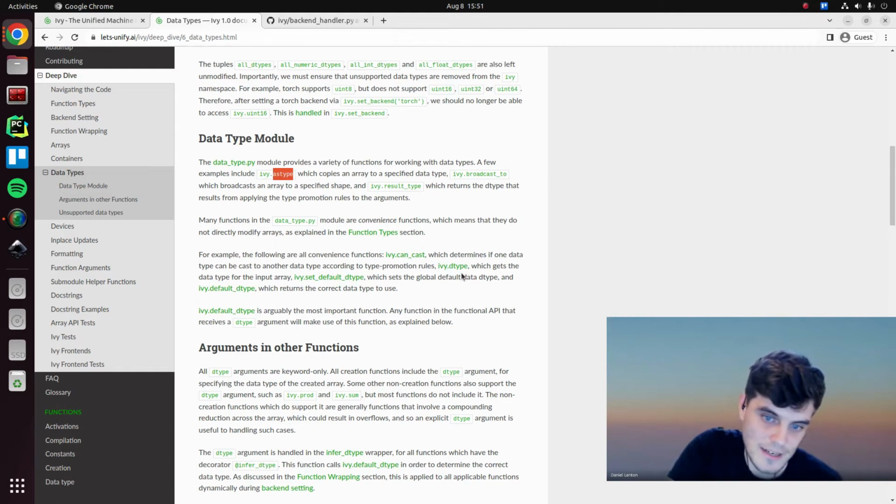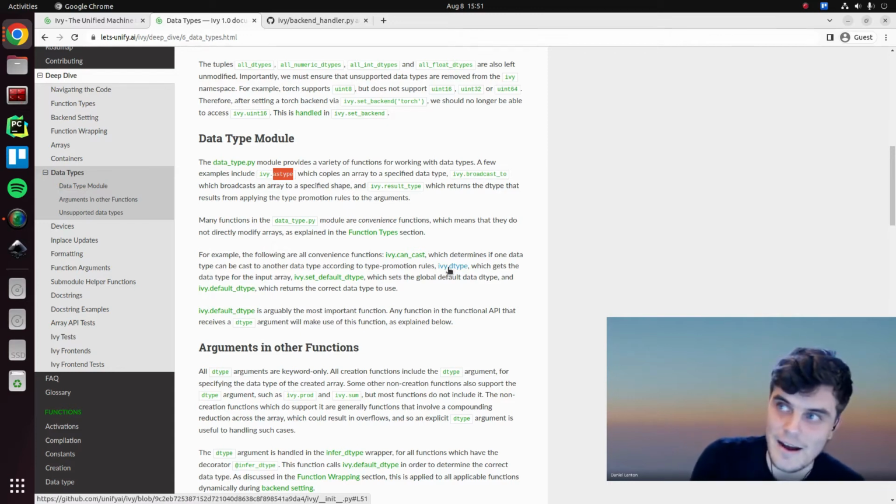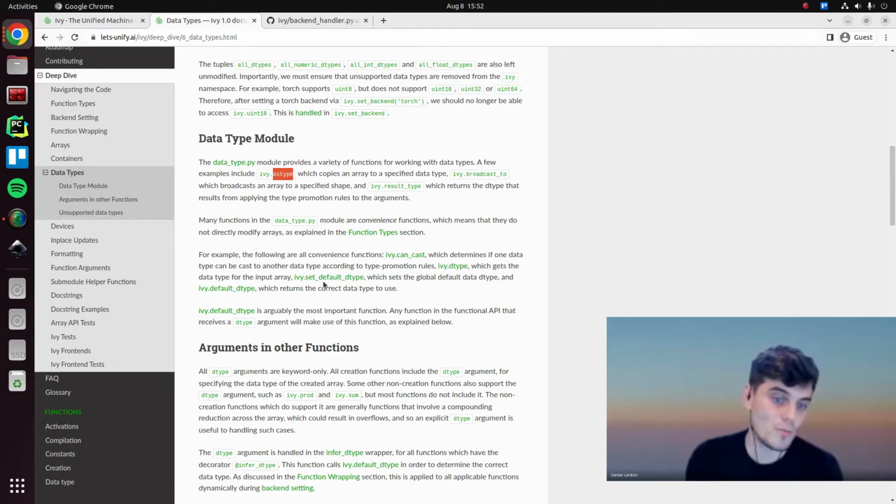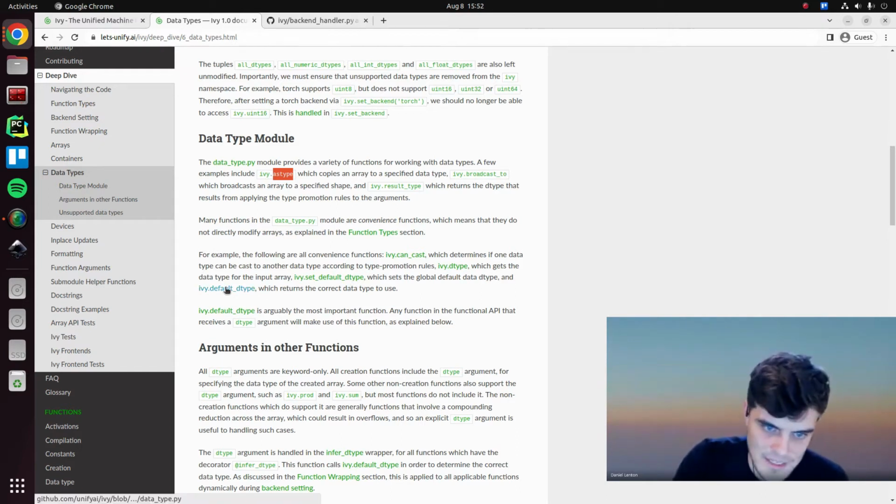Ivy.datatype returns the data type, so it gives us a string representation from the array, which won't be part of the computation graph. So yeah, this is always a convenience function. Set default data type is about setting a global value across the project, so again, more of a convenience function than an array computing function. And default data type does something similar, just returns the default data type, which is set system-wide.